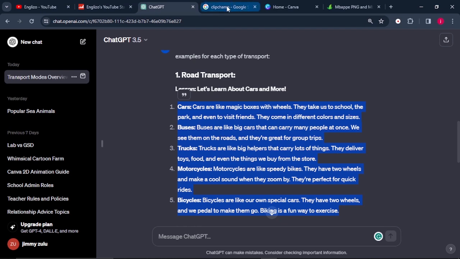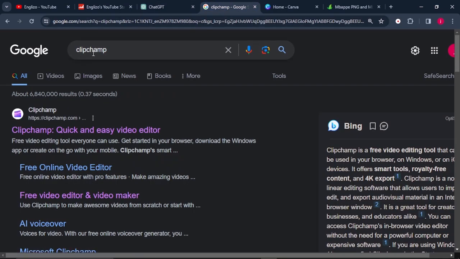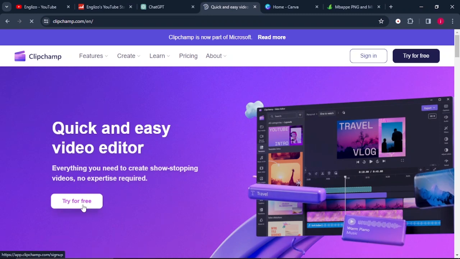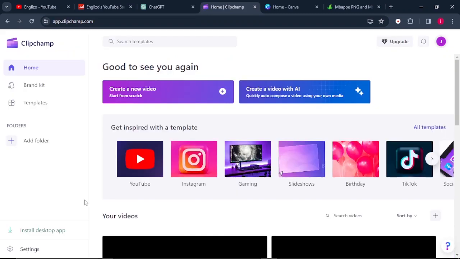To do this, we'll go to Clipchamp in your browser. Just type Clipchamp and click on the first link. Once it's there, sign up for free. I already have an account, so I'll just log in directly. Once you log in, or once you create your account, you will land on this dashboard. It is here where it says create a new video, start from scratch, or create a video with AI.